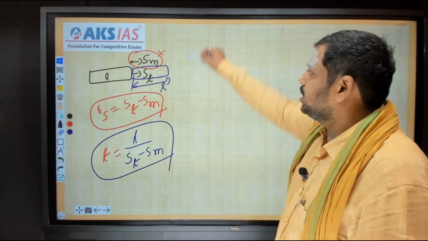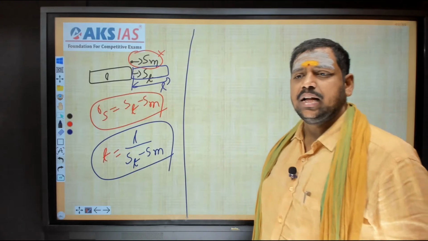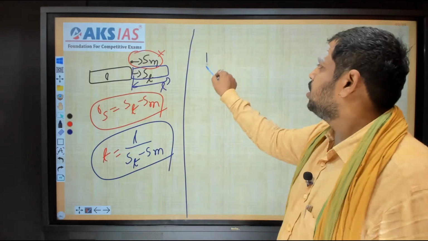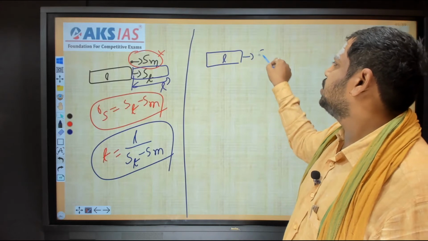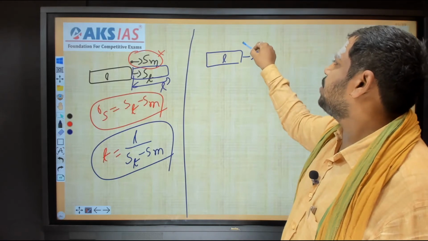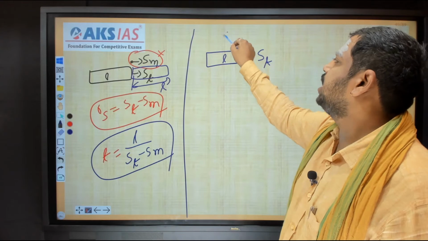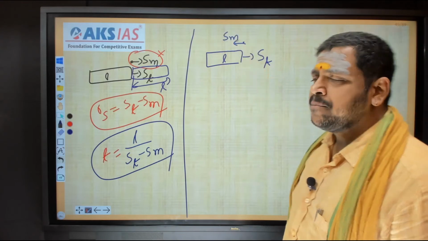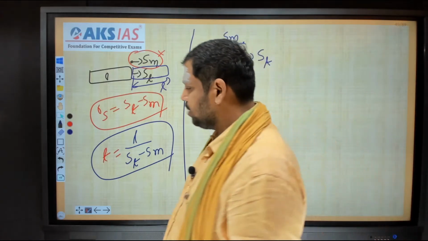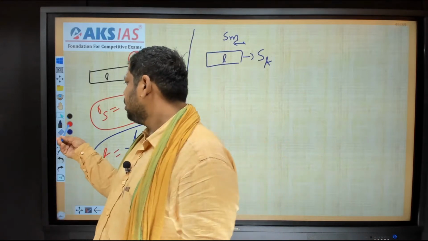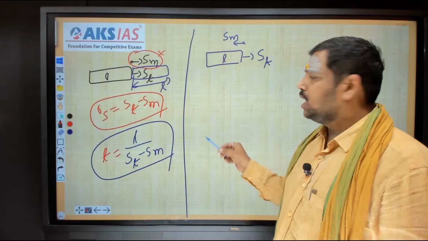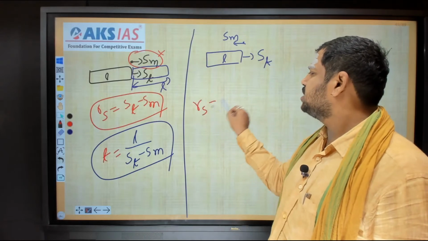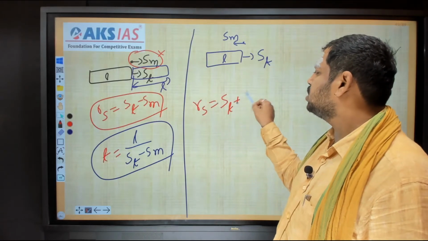Now let us see the next case. Suppose this is my train. Its length is L, and it is moving in this direction with the speed of ST. Here is my man. The man is moving opposite to the train with the speed of SM. After how long will the train cross him? Same question, but now both are moving in opposite directions. Relative speed is ST plus SM, because opposite means addition.